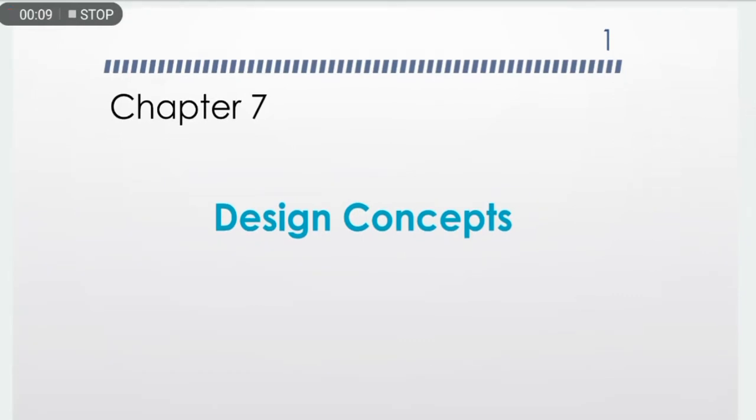So design engineering encompasses the set of principles, concepts and practices that lead to the development of a high quality system or product. Design principles establish an overriding philosophy that guides the designer in the work that is performed.